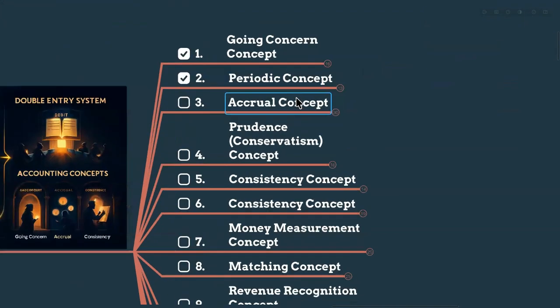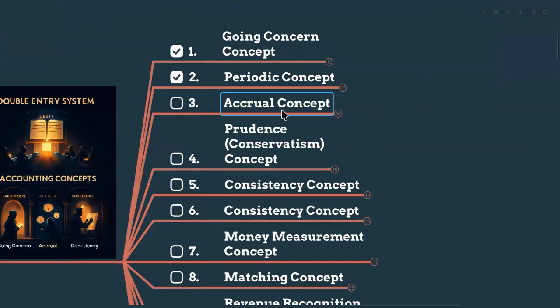Now let's talk about this accrual concept, my dears, right? The accrual concept means we record income and expenses in the period they relate to. If it is related to April 2025 to March 2026, we record that income as well as expenses in the period they relate to, not when cash is actually received or not when cash is actually paid.